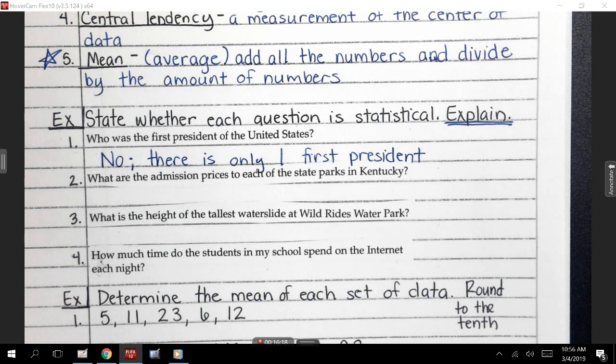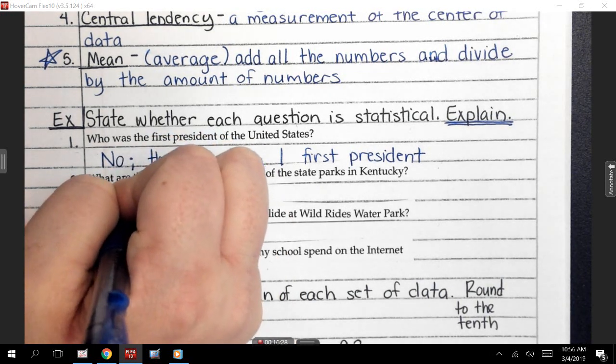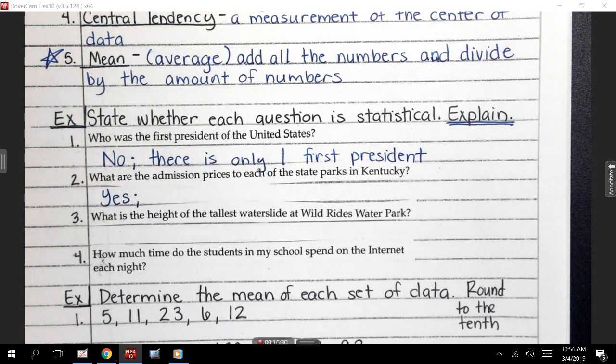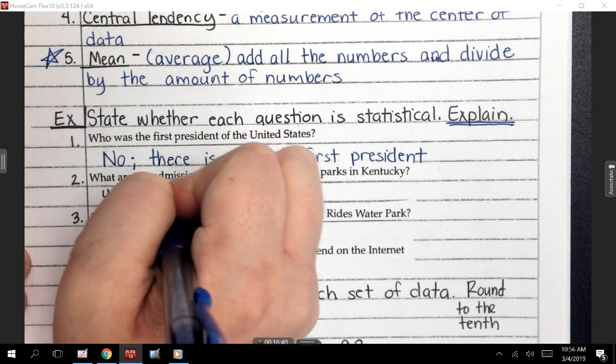All right, number 2 says, what are the admission prices to each of the state parks in Kentucky? Truett, what do you think? Yes or no? Yes. Okay, so we're saying yes, it's statistical. Why? Because it's talking about a lot of state parks, and the different parks are going to have different prices.